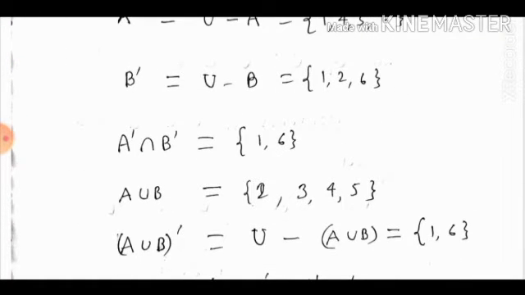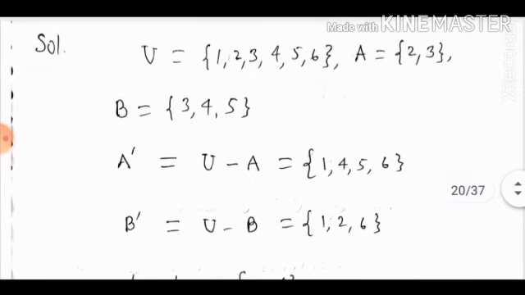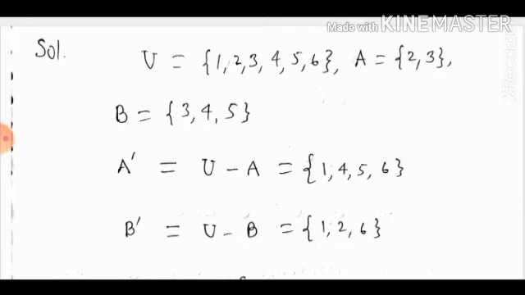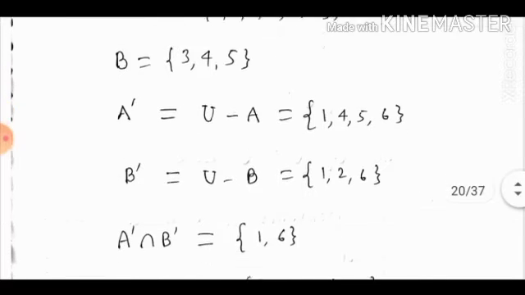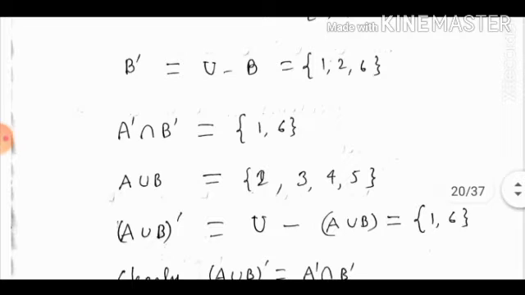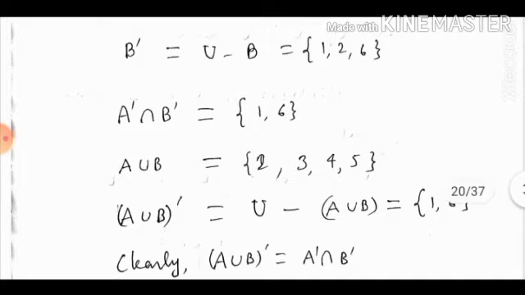Now (A union B) whole dash. This is U minus (A union B). So on removing 2, 3, 4, 5 from U, {1, 2, 3, 4, 5, 6}, we have {1, 6}. You can see (A union B) whole dash is equal to A dash intersection B dash.